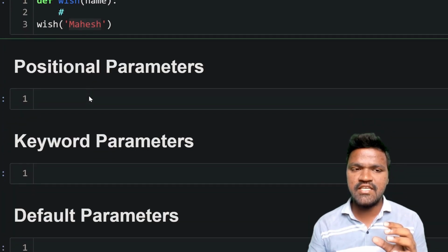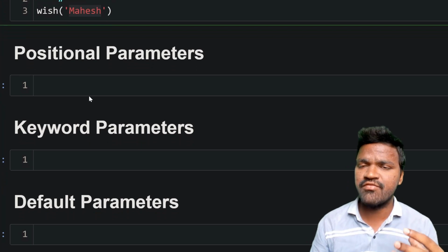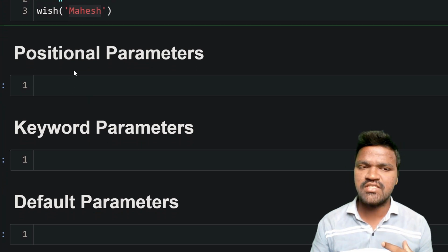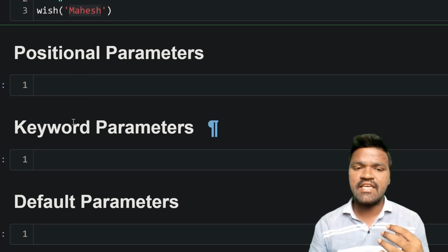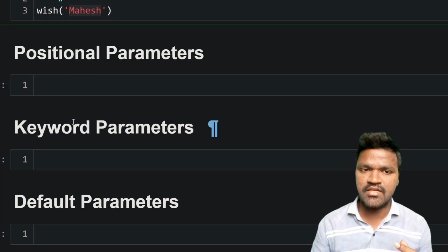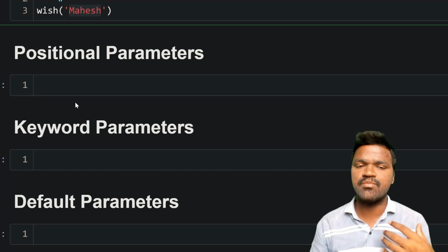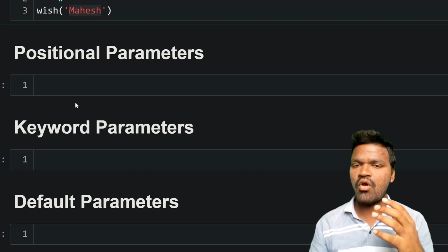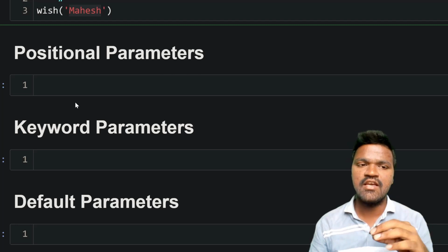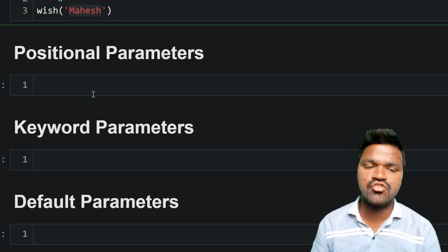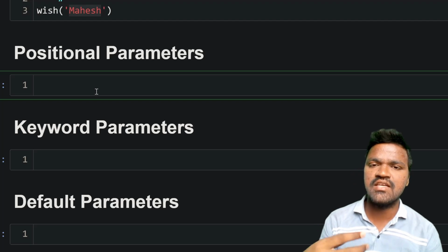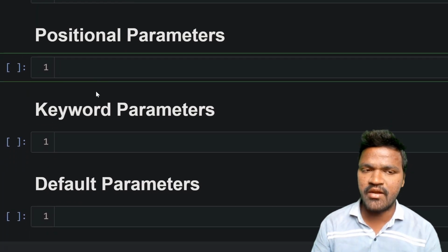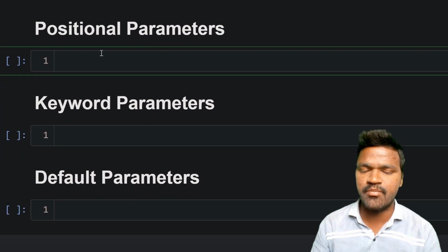So let us go ahead and see some of the parametric functions that we have in Python. We have different kinds: positional parameters, keyword parameters, and default parameters. People also call these positional arguments, keyword arguments, and default arguments. All of those refer to the same thing. Let us understand them one after the other and how we can use positional, keyword, and default parameters. First, let's start with positional parameters.